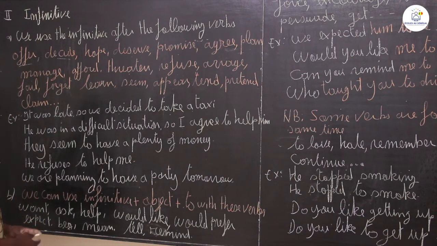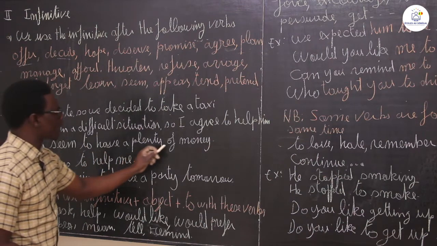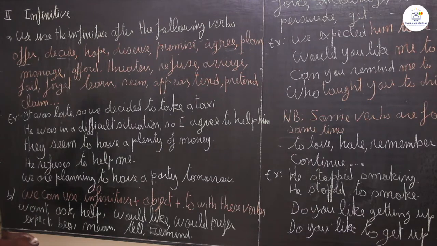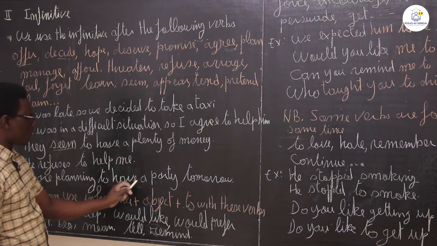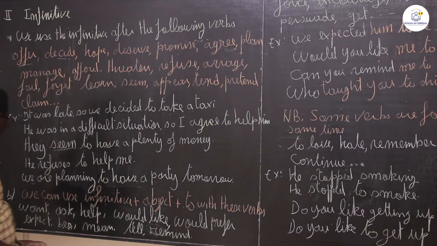I agree to help him. They seem to have plenty of money. To seem. He refused to help me. We are planning to have a party tomorrow.